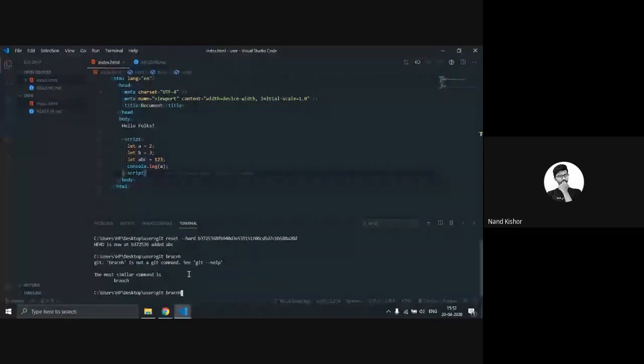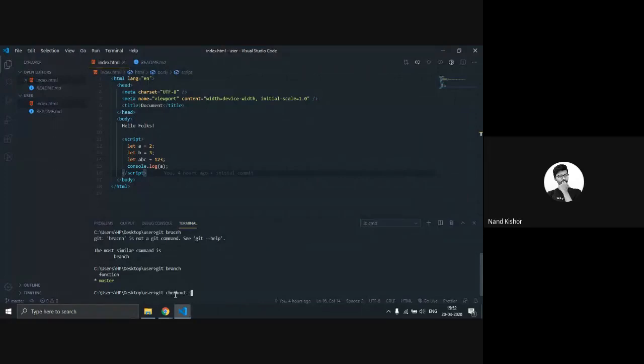Right now, just check how many branches. Oh, sorry. We have two branches over here. Right now I am going to type git checkout -b, which is for branch. If there is no branch of the same name, it will create a new branch for me and switch me to that branch. Git checkout -b, and the new branch will be, let's say, DSC. Right now here you can see I am switched to the DSC branch, and here you can see we have a total of three branches: DSC, function, and master. And right now we are on the DSC branch.